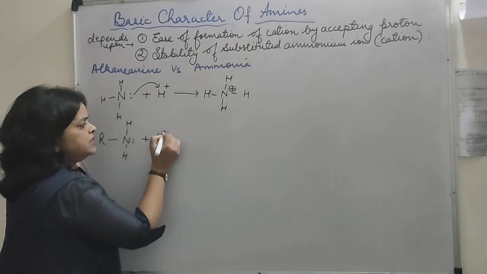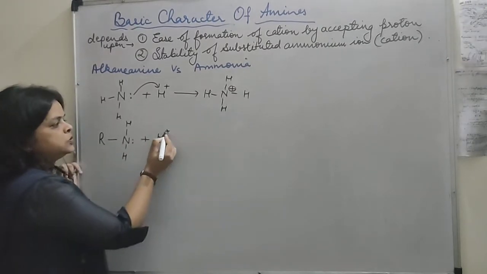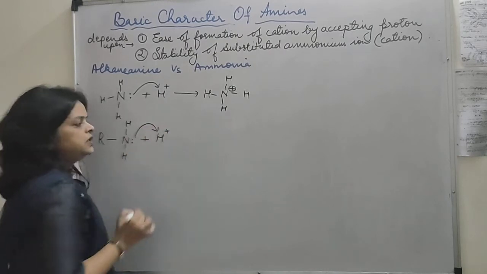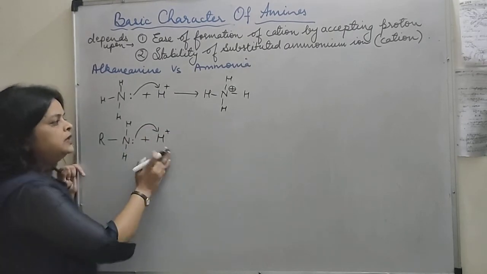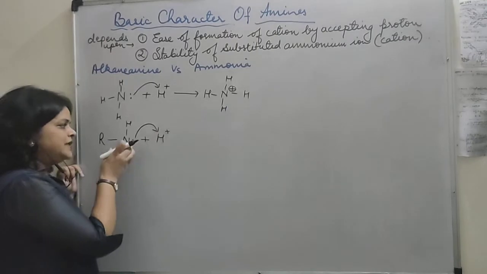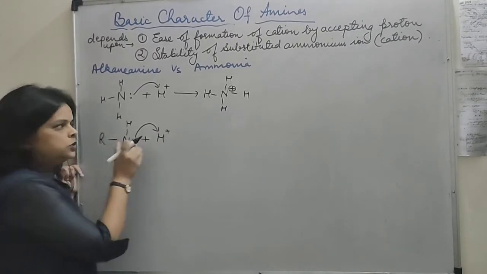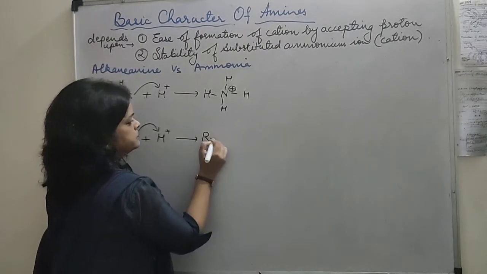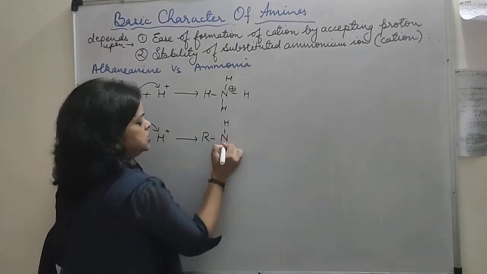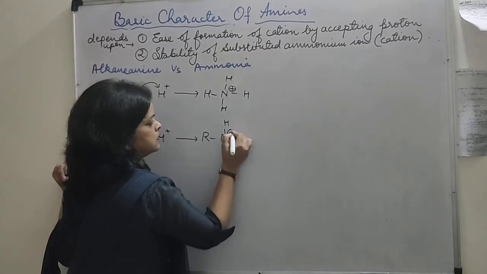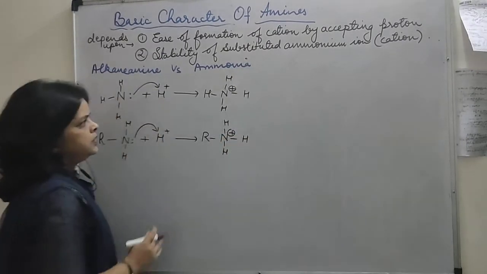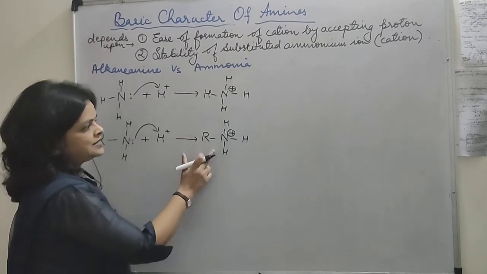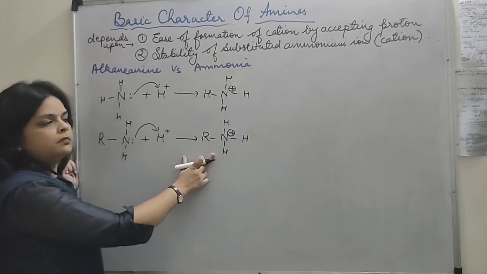When it combines with the acid, the acid is going to give protons. This pair of electrons can be given to this proton. That means the proton will get added to this molecule and it will form the corresponding cation. Let's draw the structure.